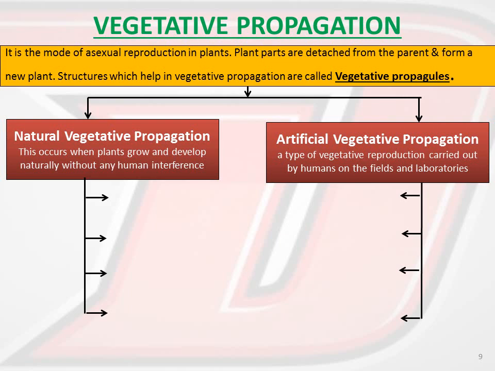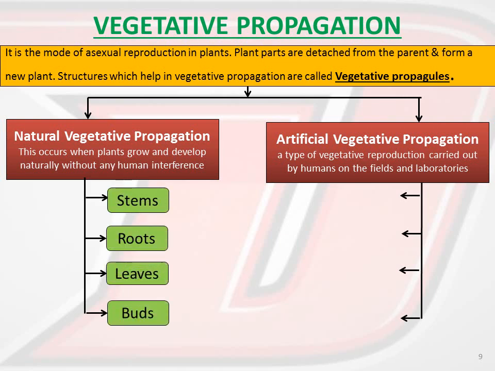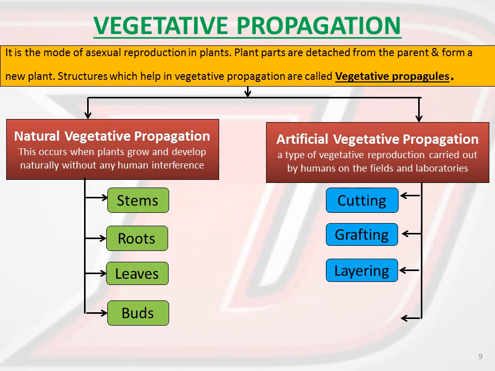So in natural vegetative propagation, the propagation happens through the stems, roots, leaves and buds automatically, right. But in case of artificial propagation, we have to take the help of different processes like cutting, grafting, layering and tissue culture.